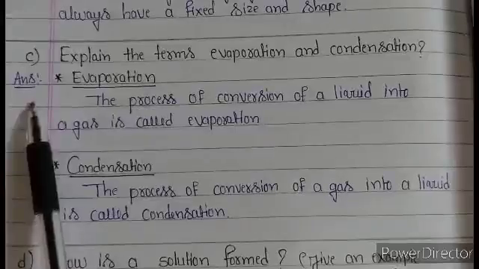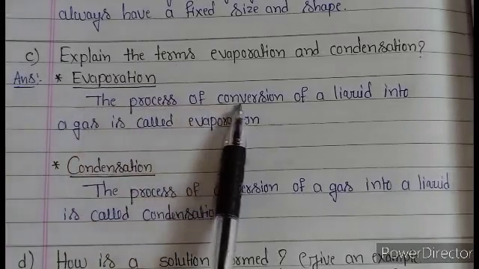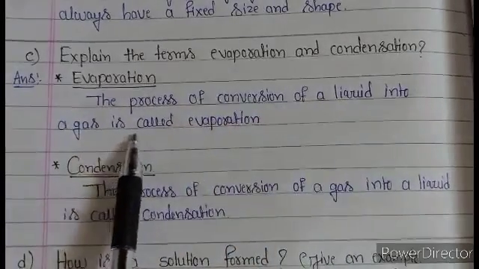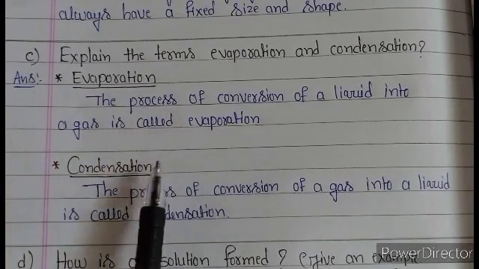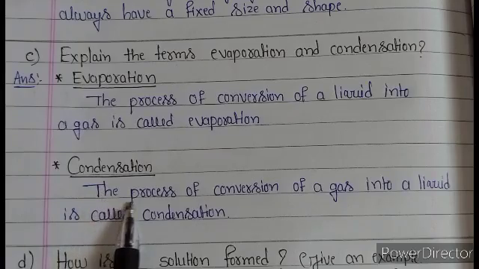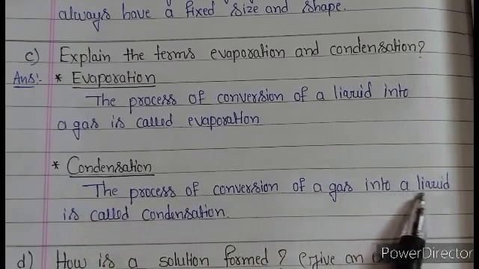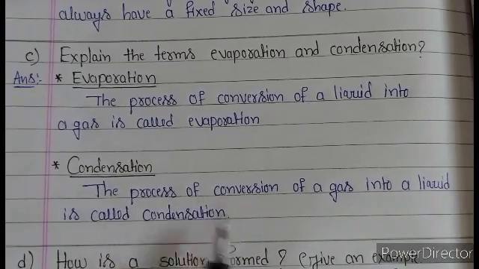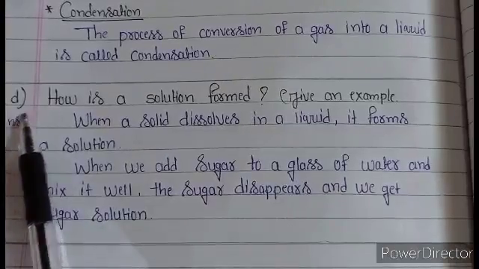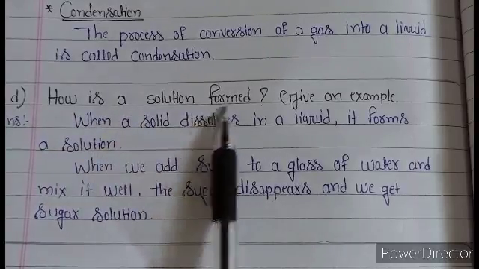Answer: the process of conversion of a liquid into a gas is called evaporation. And next condensation: the process of conversion of a gas into a liquid is called condensation.